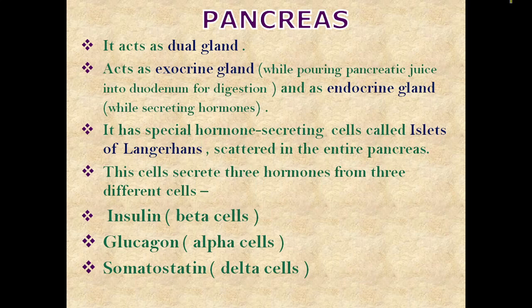It has special hormone secreting cells called islets of Langerhans, which are scattered in the entire pancreas. These cells secrete three hormones from three different cells: insulin from the beta cells, glucagon from the alpha cells, and somatostatin from the delta cells. So insulin, beta; glucagon, alpha; and somatostatin, delta.